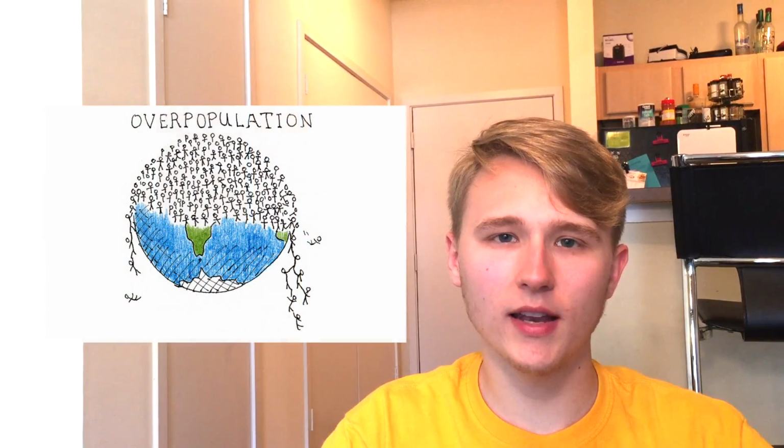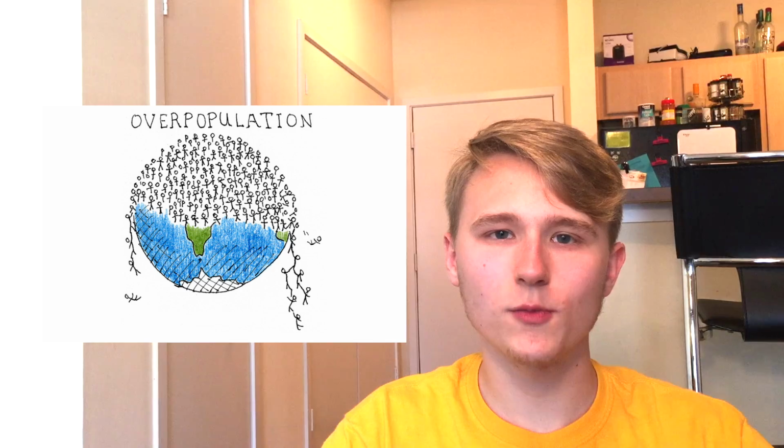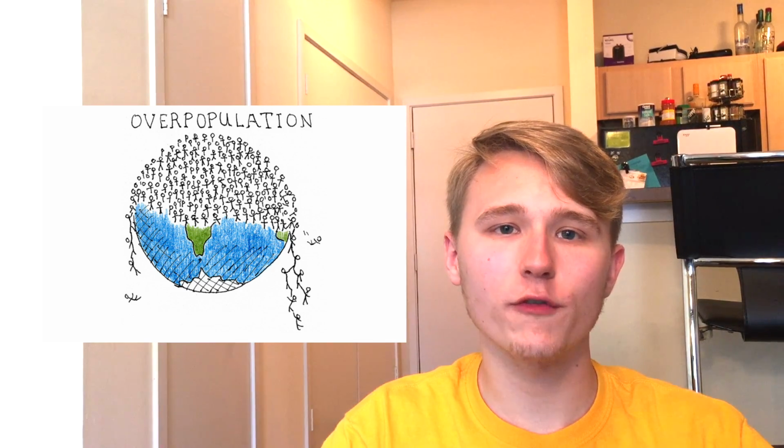Now, there are many solutions and ideas on how to fix our ticking time bomb of a planet. Now, things such as education, family planning, and tax concessions are viable options that could be started today to help counteract overpopulation. While things like creating new resources, moving to outer space, and mass killings might not be the right route to go to. Now, either way, China's already started leading the way in combating overpopulation, and what they are doing might just seem cynical in this day and age, but it's definitely justified as the world is getting more and more crowded. Now, a step towards our sustainable future involves preparing for overpopulating this planet, and there are many solutions and ways we can start making a change today to help ensure our future for tomorrow.